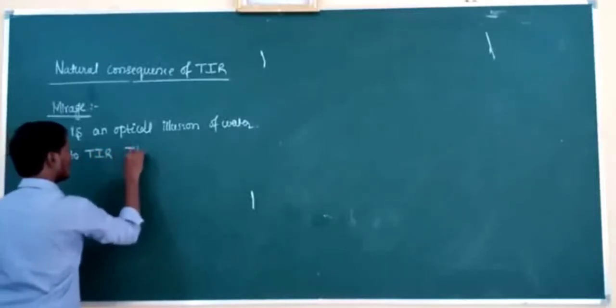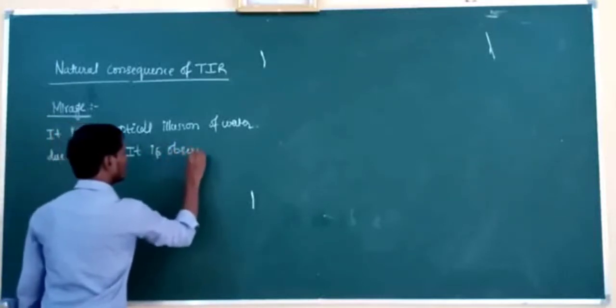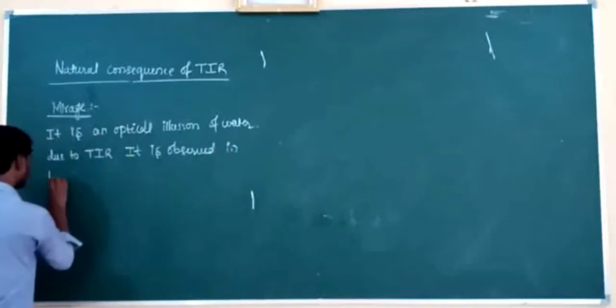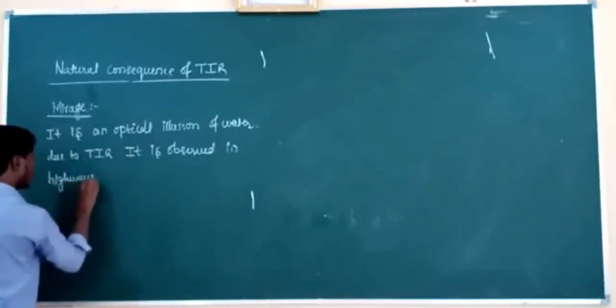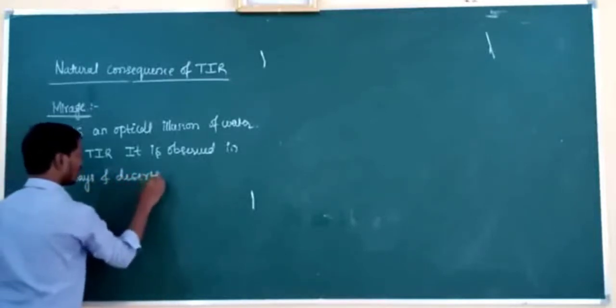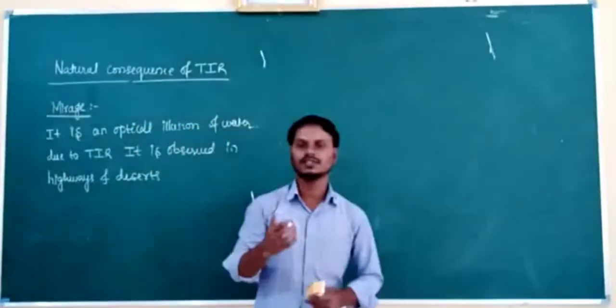And usually mirage is observed in highways and deserts. See here. What is mirage now? We have to explain the mirage now.